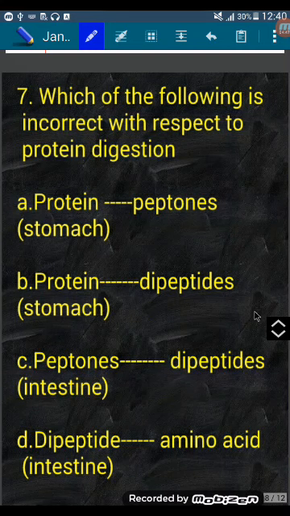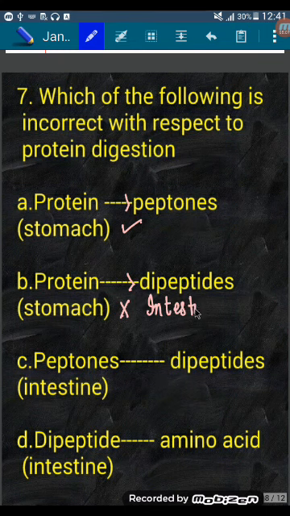Next question. Which of the following is incorrect with respect to protein digestion? A. Proteins are converted into peptones in stomach, correct. B. Protein is converted into dipeptides in stomach. Wrong. Protein is converted into dipeptides in intestine. C. Peptones are converted into dipeptides in intestine. Correct. D. Dipeptide are converted into amino acid in intestine. This is also correct. So incorrect is B.